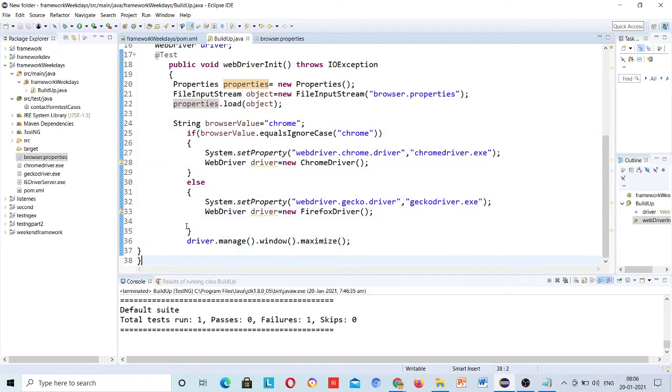Okay, so here I have loaded this. Now instead of writing this browser value hard coded here, we comment this out and get the value.